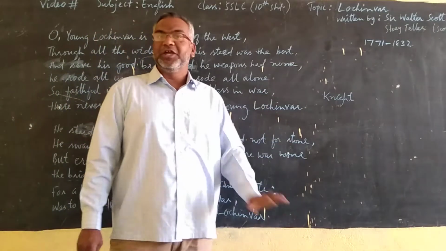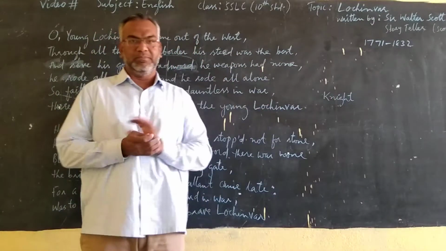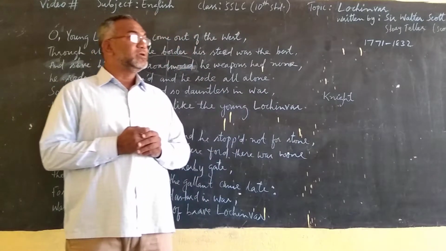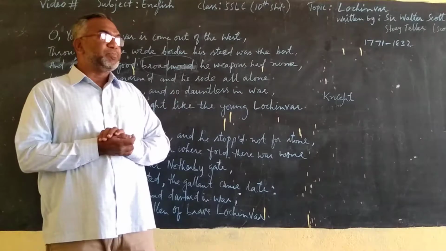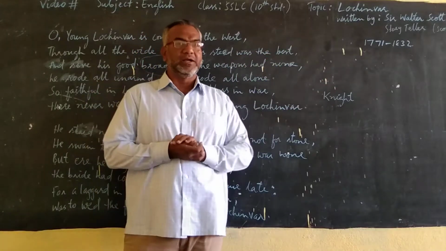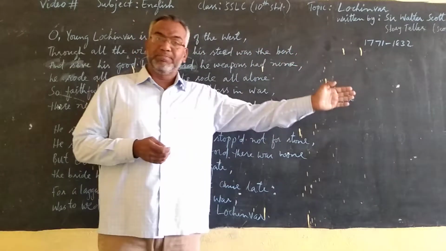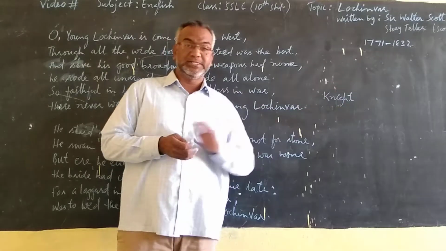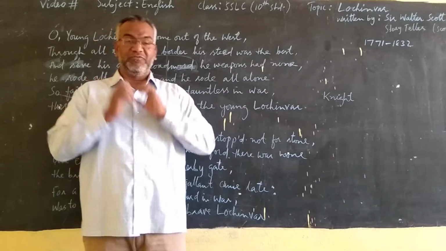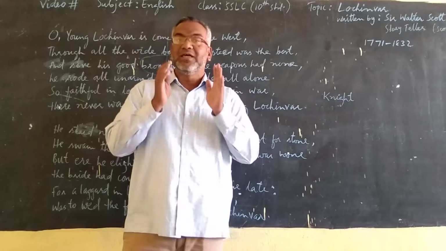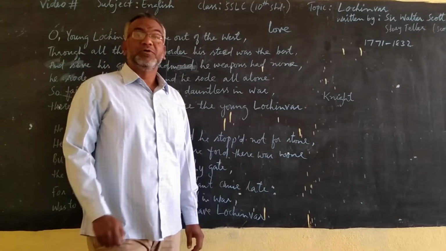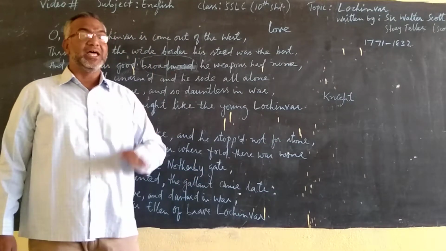He weapons had none. He did not take any other weapon with him. Why? What is the reason? From this we come to know that he was not going to take part in a battle. He was not going to take part in a war. He was not going to fight. He was going to get back his love. He was traveling for his love. It's a love poem. He was traveling to get back his love.